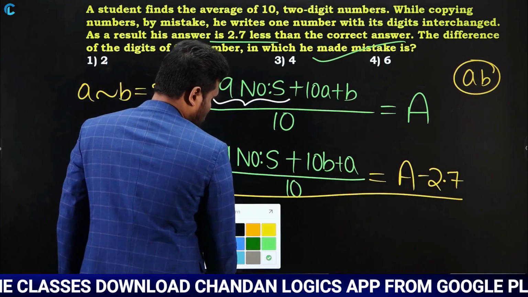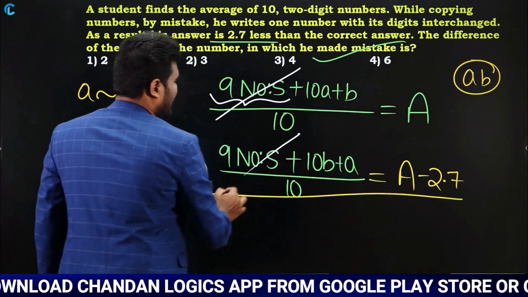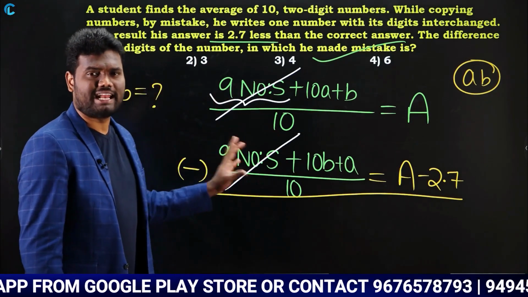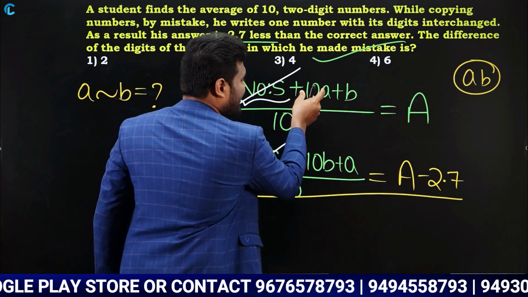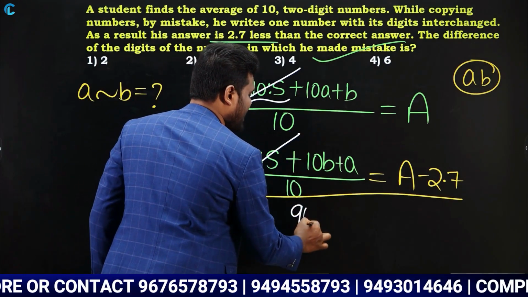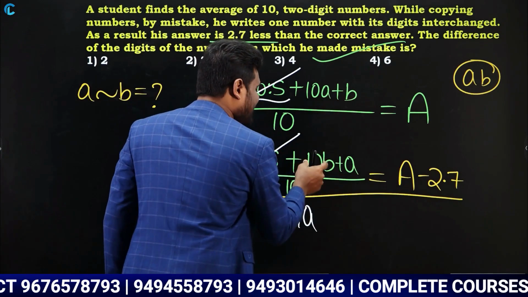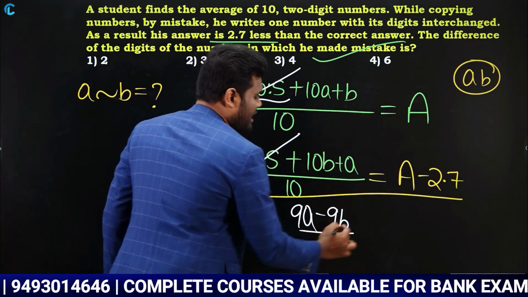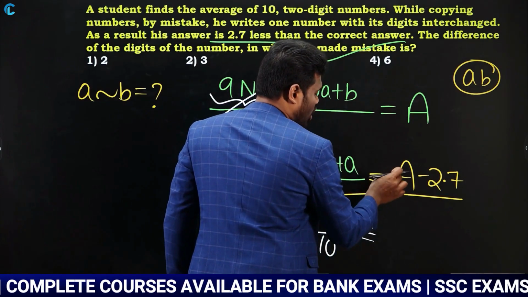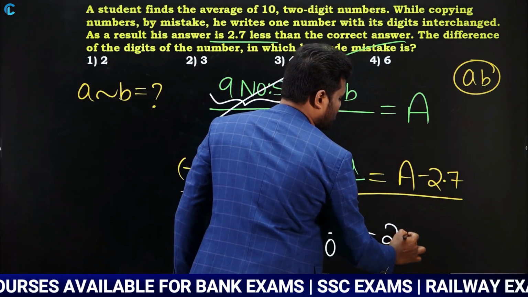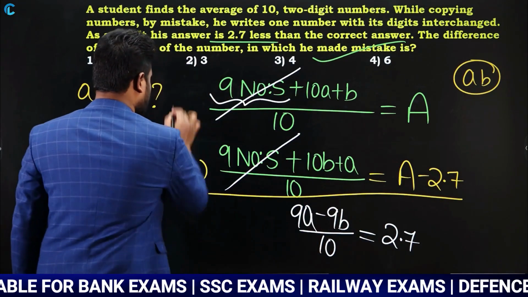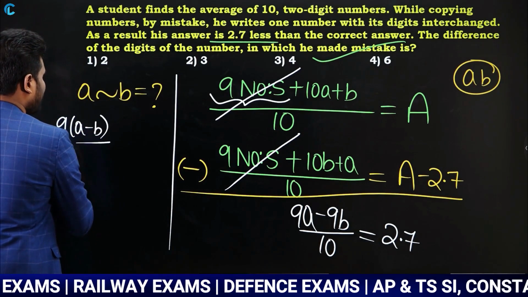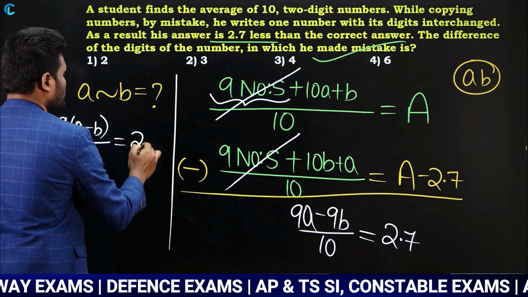Now what you will do is subtract this. If you subtract this, what happens? The 9 numbers and 9 numbers get cancelled. Why? Because these 9 numbers are exactly the same. Now if you subtract here, 10A minus A is nothing but 9A. Similarly, B minus 10B is nothing but minus 9B. As it is average, divide by 10, equal to A minus of A minus 2.7, which is nothing but 2.7. Now from this, if I simplify and take 9 common, this is going to be 9 of A minus B divided by 10 is equal to 2.7.